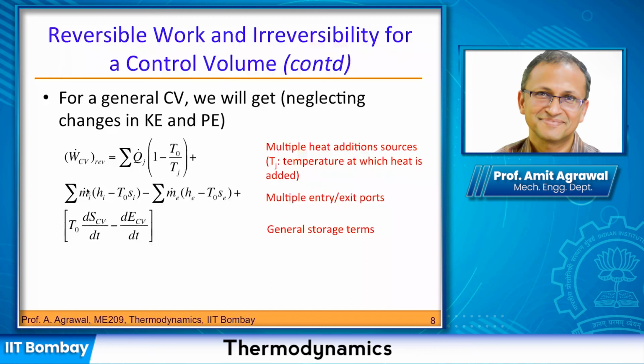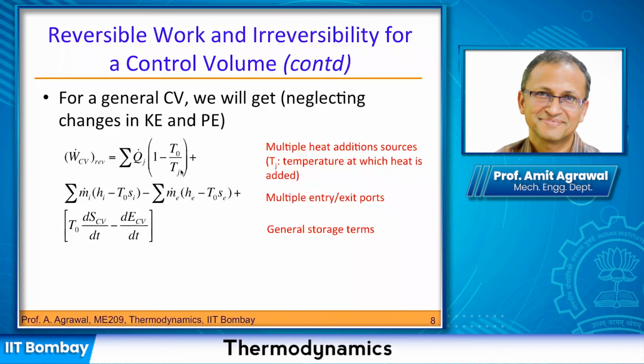Now the other difference that you see is the addition sign, the sigma I have put in, because explicitly accounting for that the heat addition can be at different temperatures. So instead of having one heat source, you could have multiple heat sources, and the heat addition is happening at different Tj.